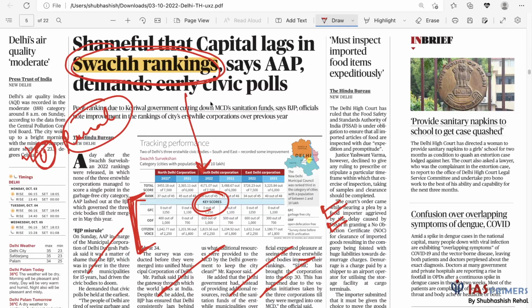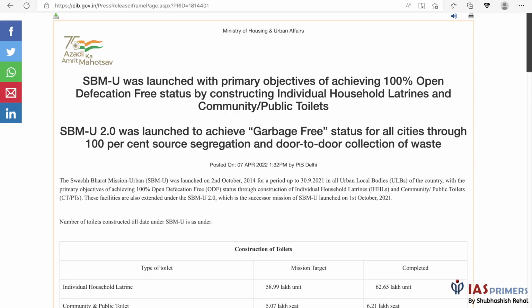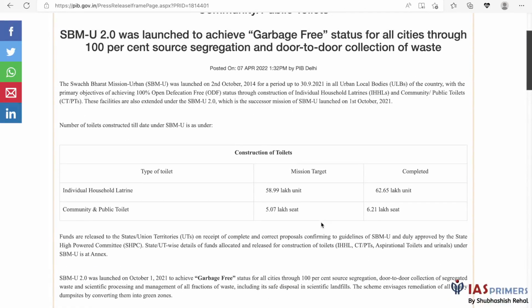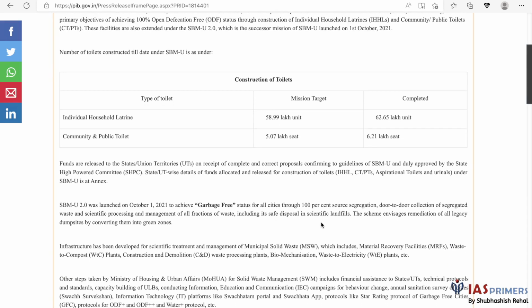So this is one step that the government is taking to improve Swachhta in urban India. How? Swachh rankings create a spirit of competition amongst the states, and this, my friend, is also known as competitive federalism. So this is one step, of course. Now let us see from the PIB itself what the government is doing to address this issue. We already have open defecation free and garbage free city. We should know the definitions of these also. What does garbage free city mean?